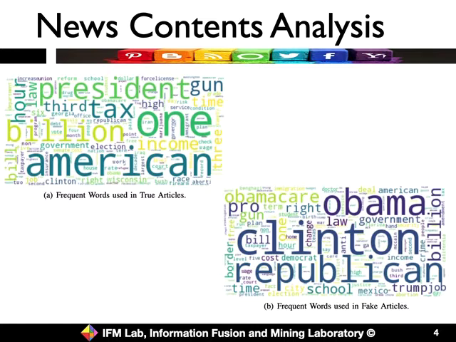For example, in the true news articles, the most frequent words are American, billion, president, tax, and income, etc. And in the fake news articles, we have more people names, like Obama, Clinton, and Republican. So it seems that numbers or information about numbers appear more frequently in the true articles. However, the fake news articles use more names of either people or parties.